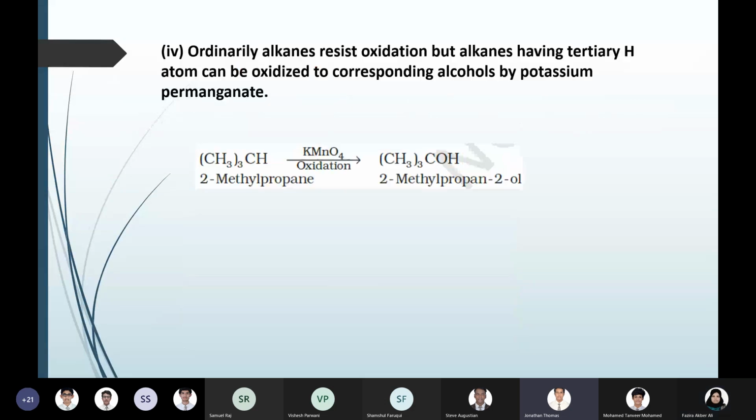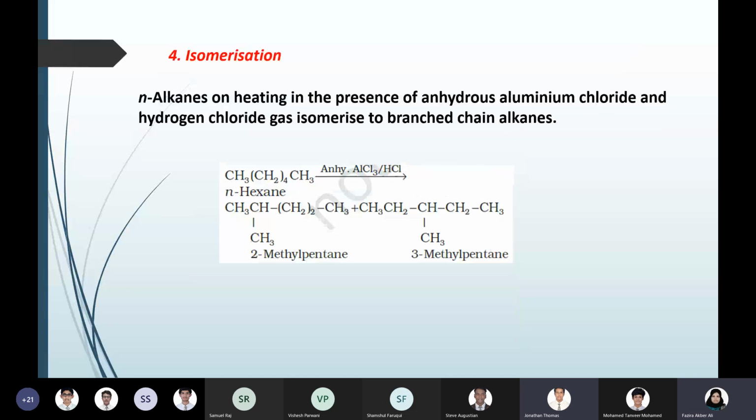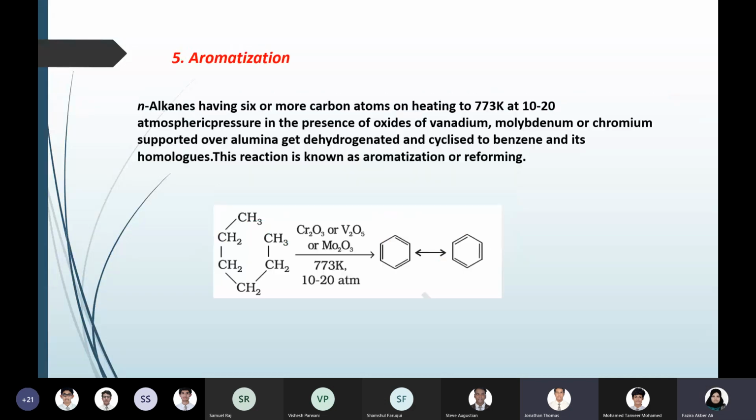Then after that, we did isomerization. From the normal alkane, you can get many isomers. Then aromatization for getting benzene, a conjugated system. So for benzene, you use hexane. And if you want a CH3 or Cl group attached, then there needs to be a methyl group as a branch. So after that, that's it, ma'am.